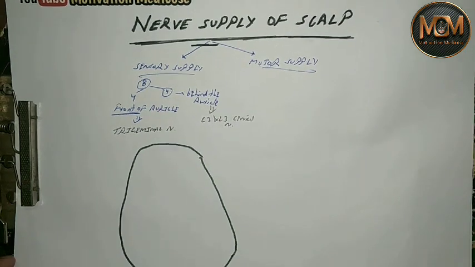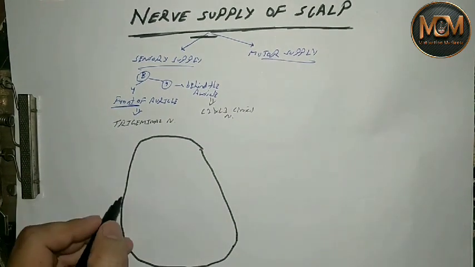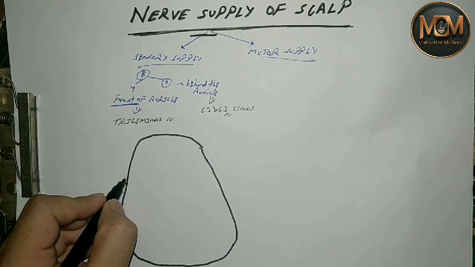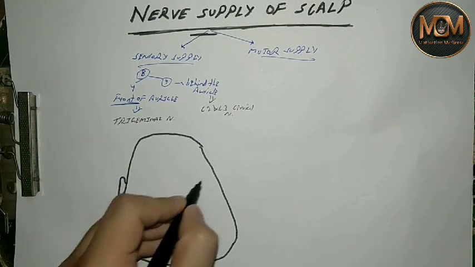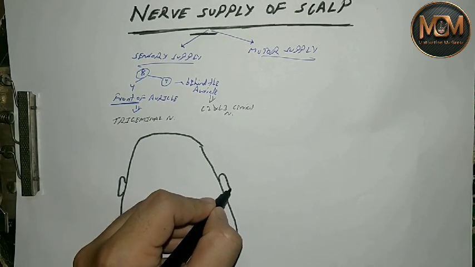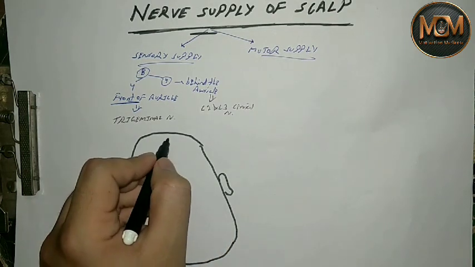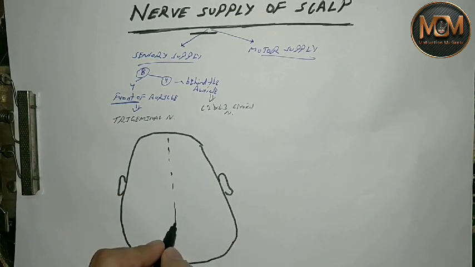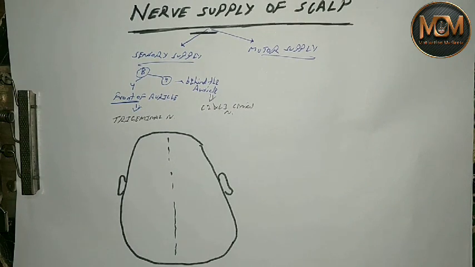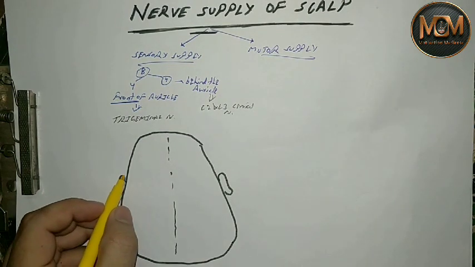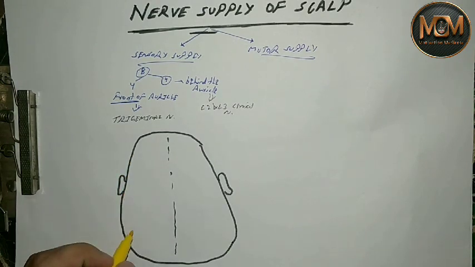So we have drawn a skull. On both sides the auricle is present, so creating one line in between. Now as I have told you, four nerves are present in front and four present behind the auricle.